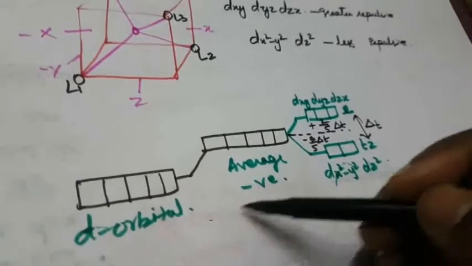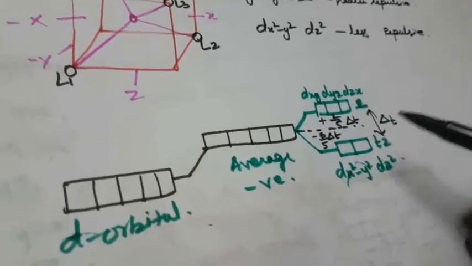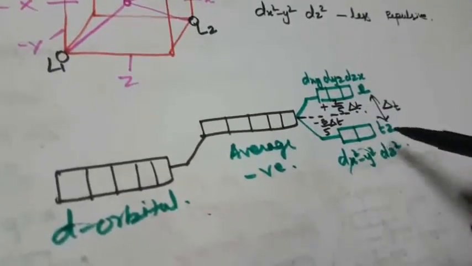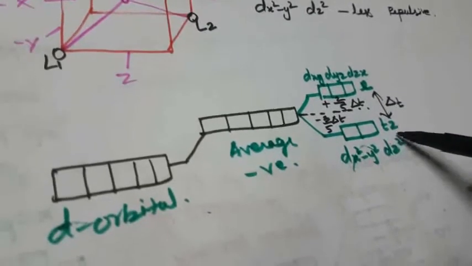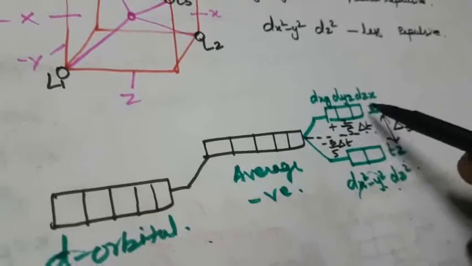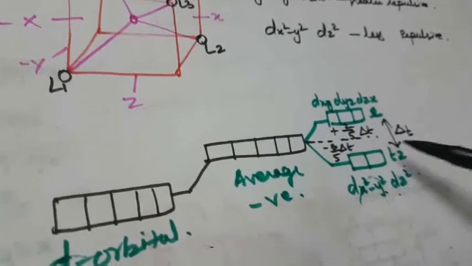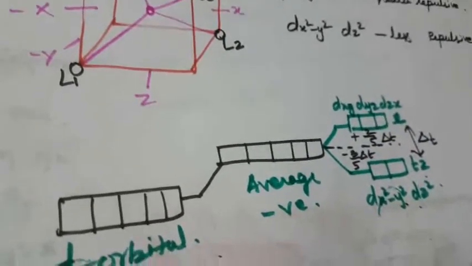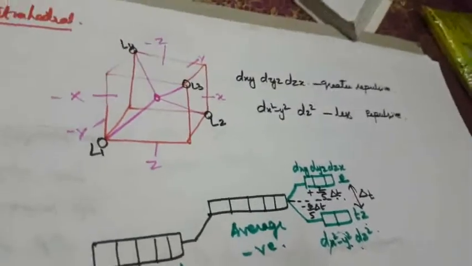So for tetrahedral splitting, the T2 is only dx square y square. In the E, that is dxy, dz, but in the octahedral it will be the reverse. Okay, so this is the crystal field splitting theory.